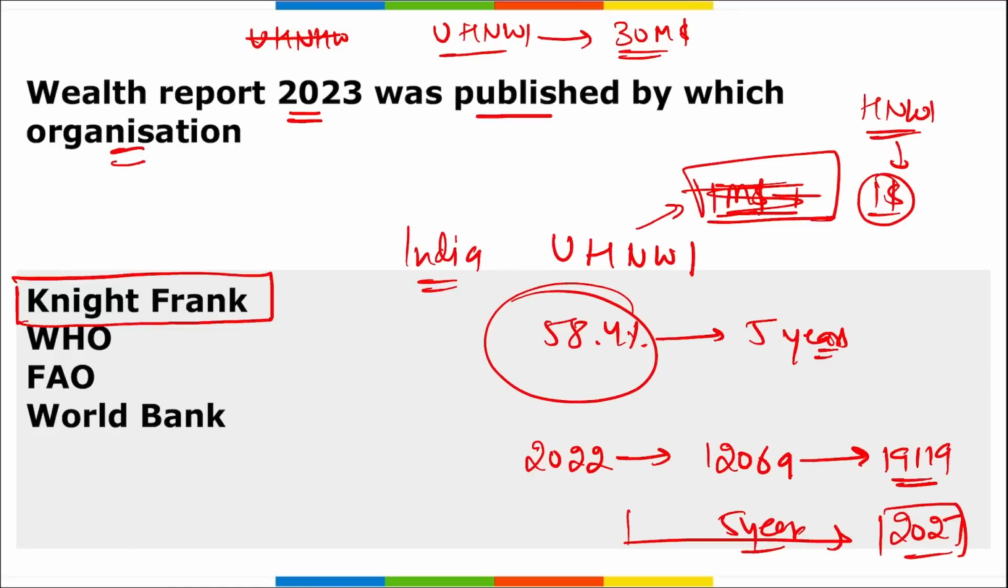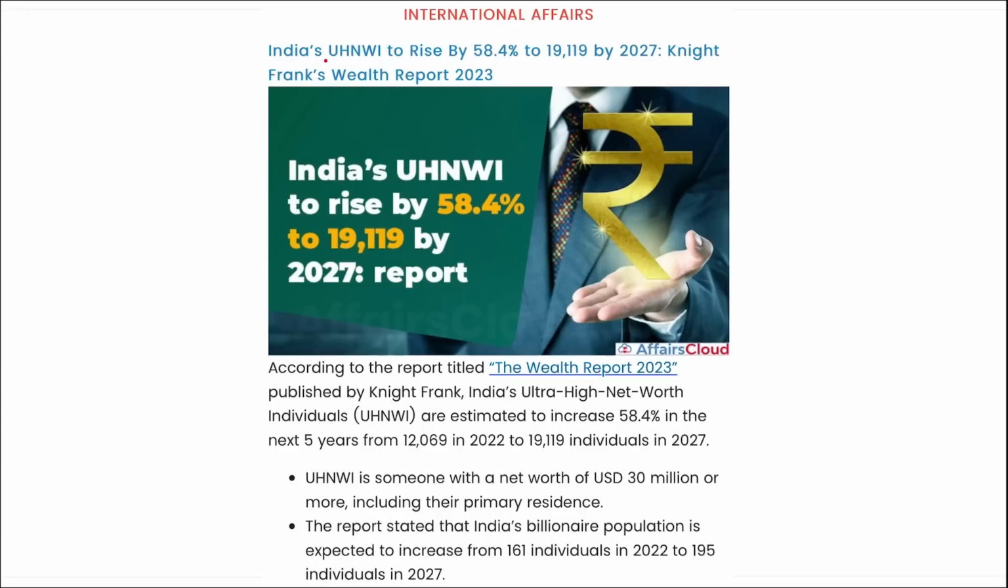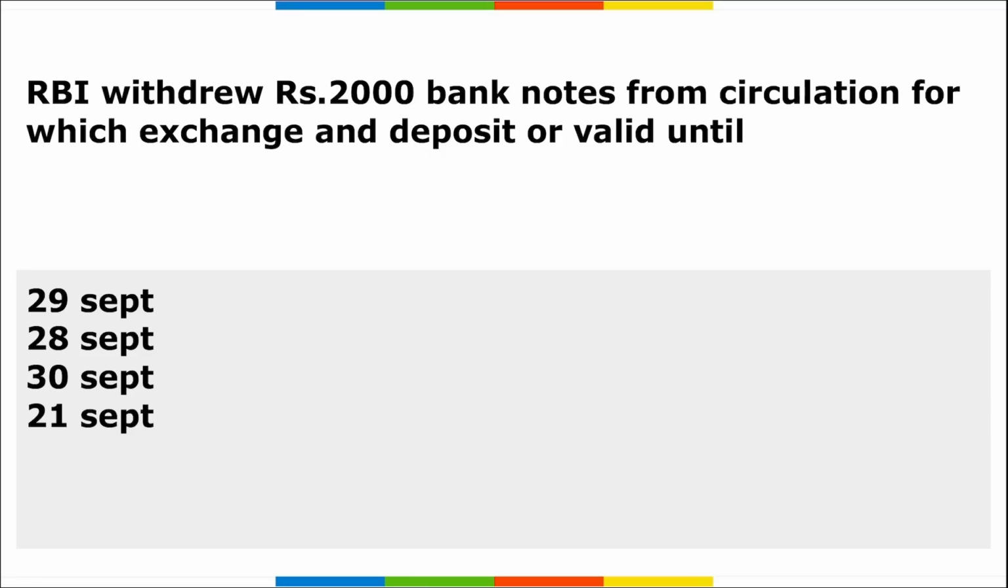Next. Here you can see ultra high net worth individuals rise by 58.4% to 19,119 by 2027.